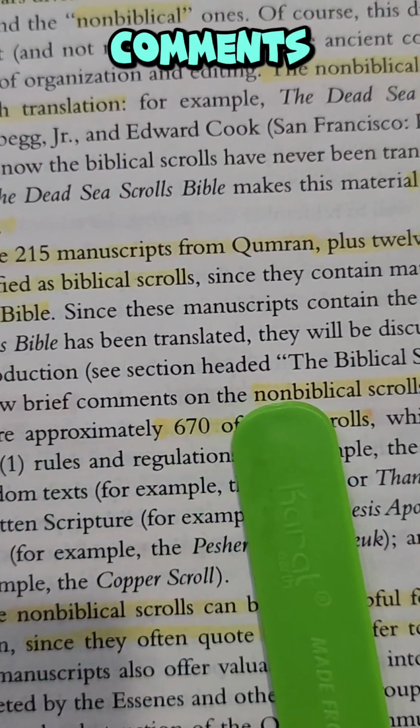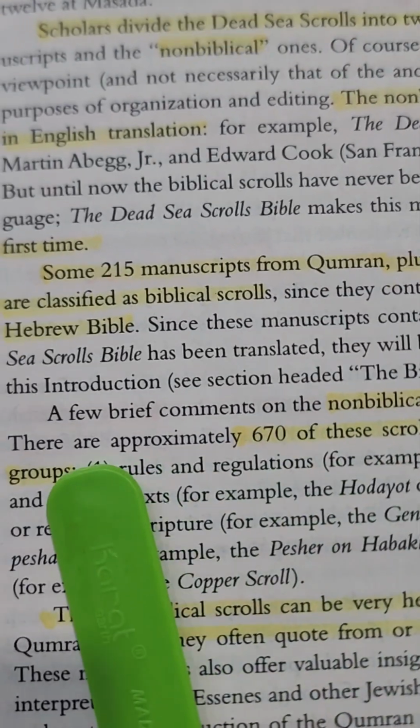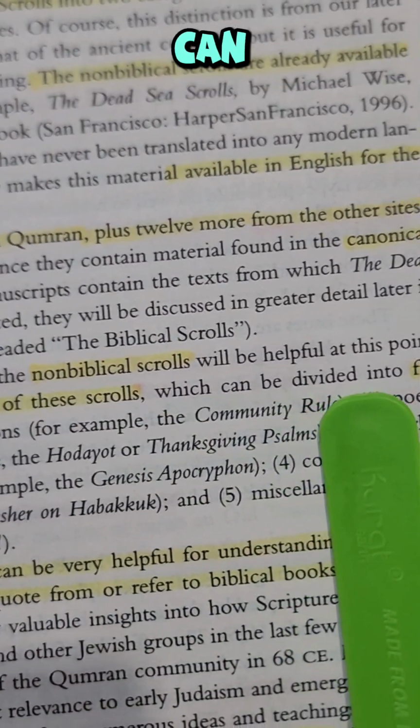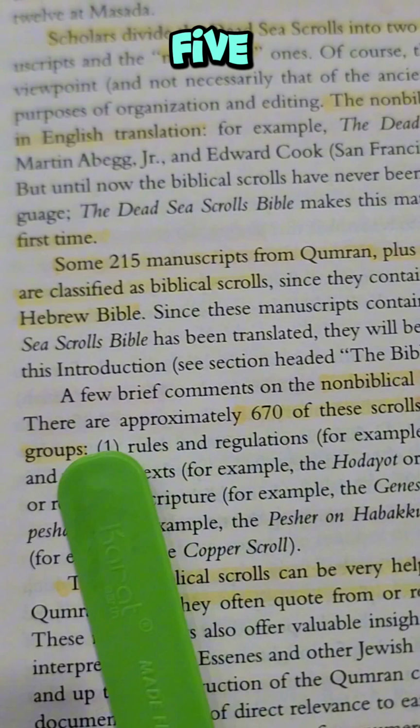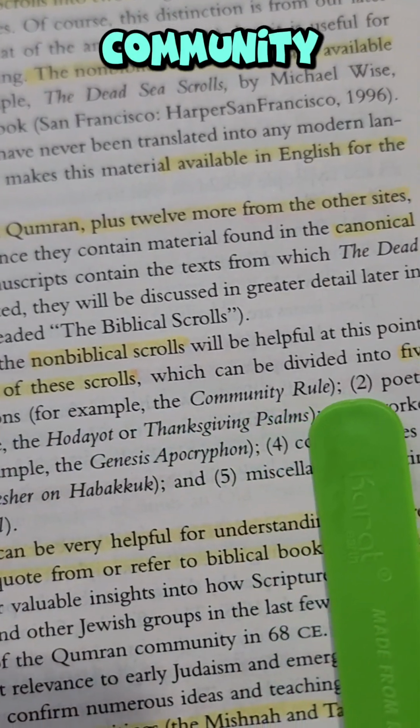A few brief comments on the non-biblical scrolls will be helpful at this point. There are approximately 670 of these scrolls, which can be divided into 5 groups. Rules and regulations, for example, the Community Rule.